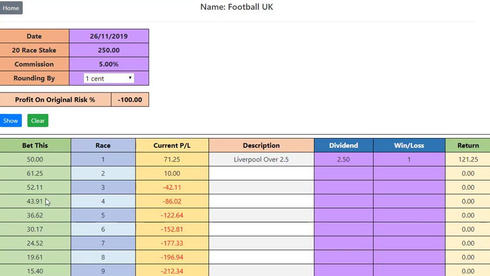So if you've been reading the page, you'll know that we're trying to get 4 winners together, and the more winners we can get, the more combinations we can get. If we had 20 winners out of 20, we would have 4,845 different winning combinations. Okay, so that's the ideal scenario, but of course it's not going to happen unless we're down at £1.04 or something like that in dividends. Okay, so we can see now, right as we finish the very first bet, we're £74 in profit on our £250 bank. Okay, so that's a great start.